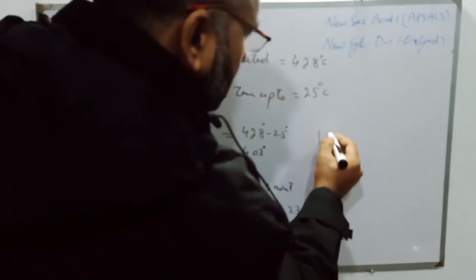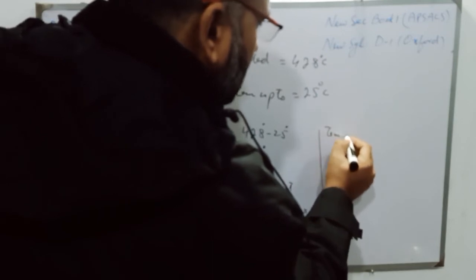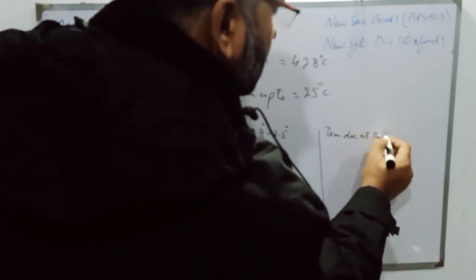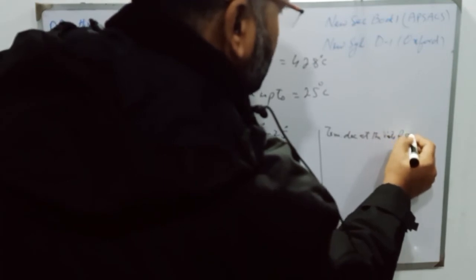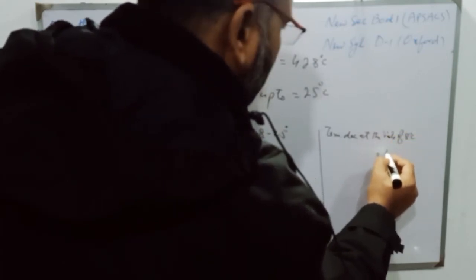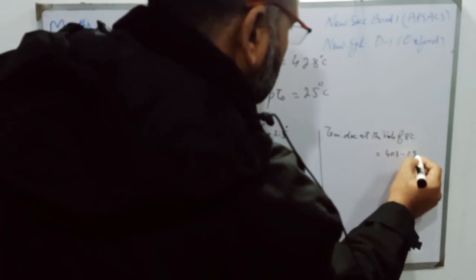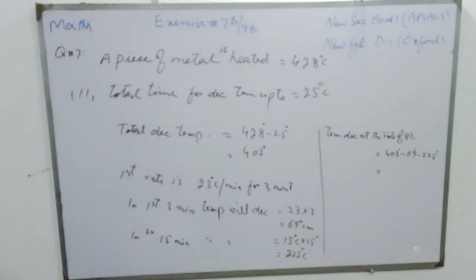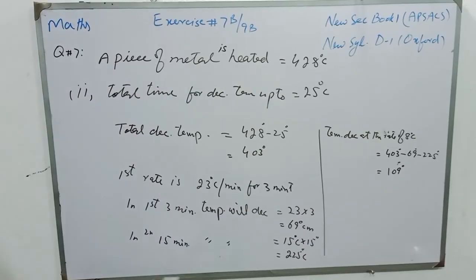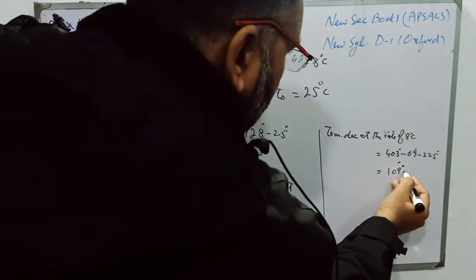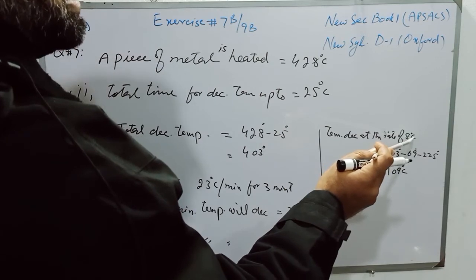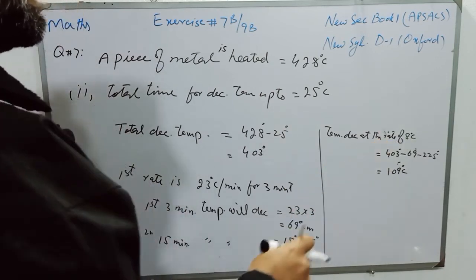So it will be 403 minus 69 minus 225 degrees, and that will be, so students, 109 degrees centigrade temperature has to be decreased at the rate of 8 degrees centigrade per minute.